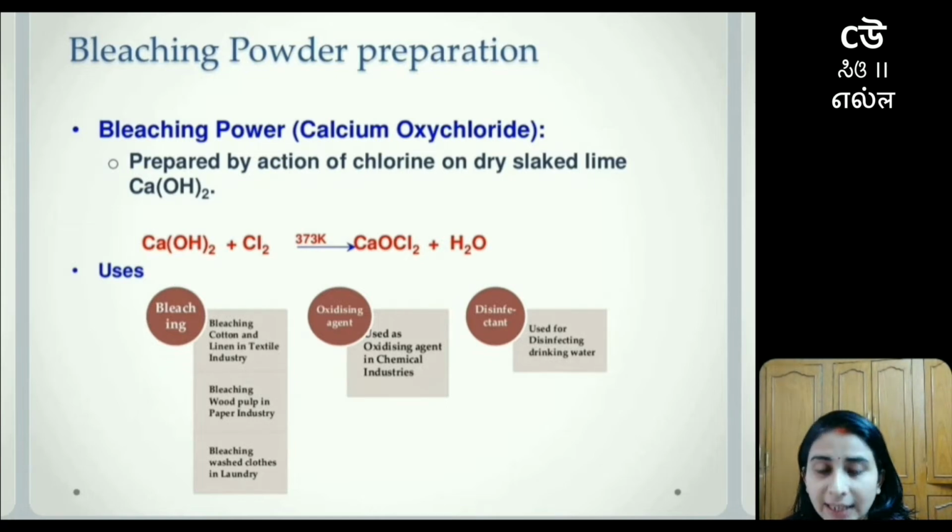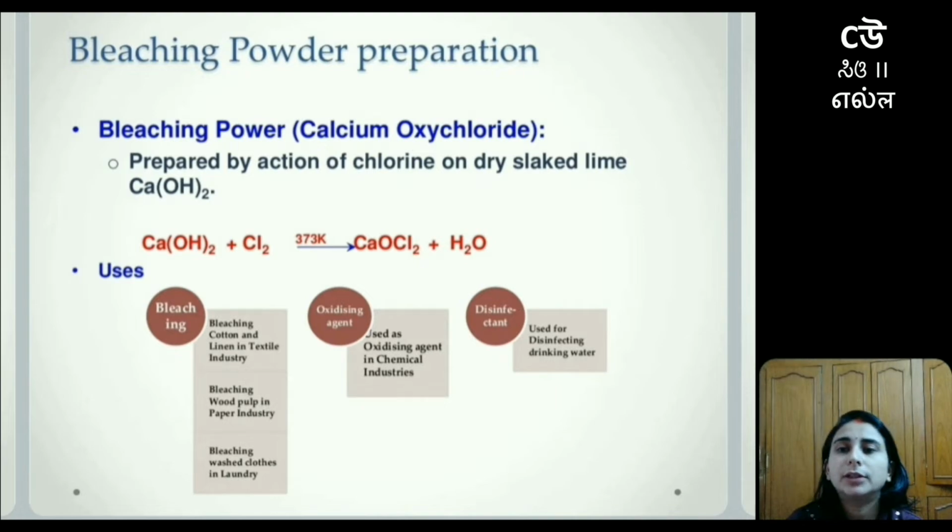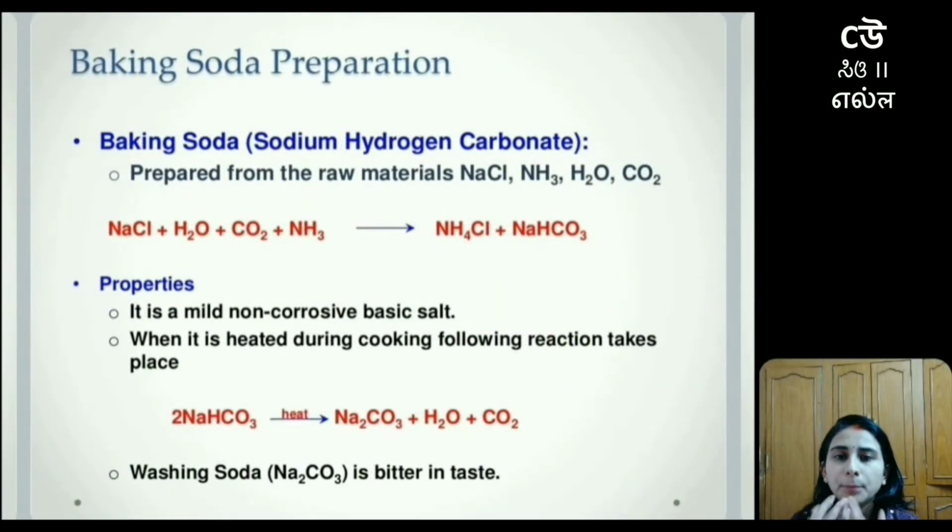Talking about oxidizing agent, it is going to oxidize chemicals in industries. Oxidizing agent means it is going to provide oxygen atoms. Lastly, if we talk about disinfectants, it is used for disinfecting drinking water. If I say disinfecting drinking water, it means to make drinking water pure we will be using disinfectants.